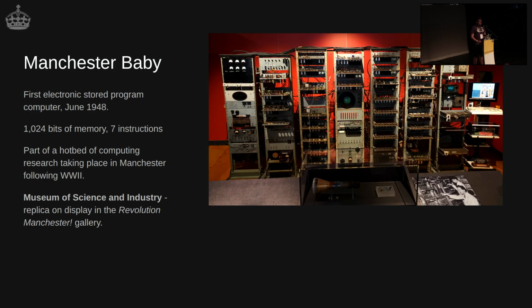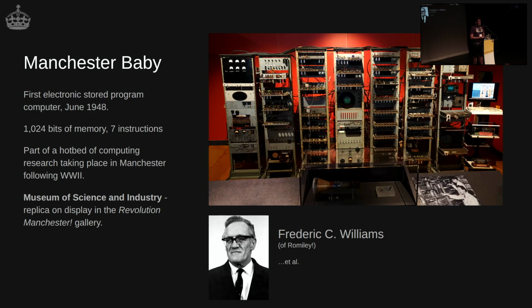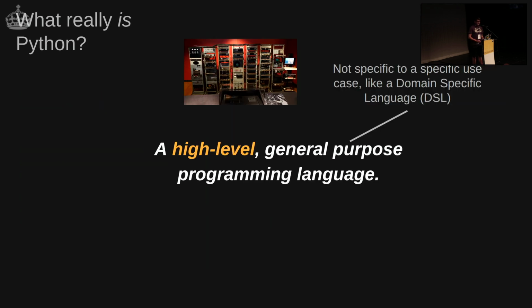And we're getting really local to Manchester now, but the South Manchester suburb where I grew up, Rumley, this was the guy that, one of the 3 guys that built it, alongside a lot of other people. So as a Rumley lad, I thought I'd have to reference Frederick C. Williams there. So good old Fred. Right, but no, getting back to Python.